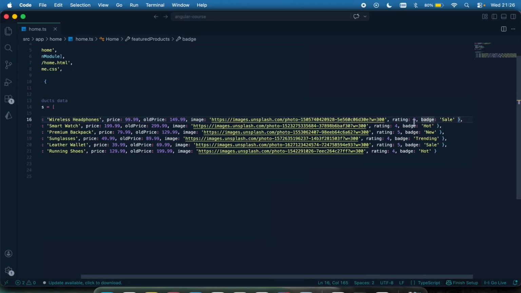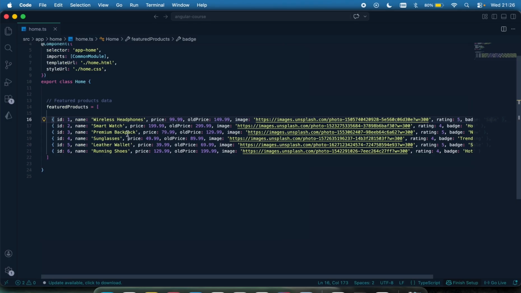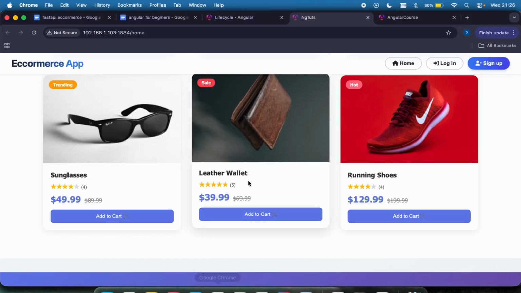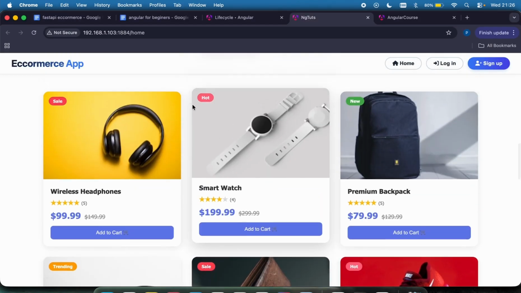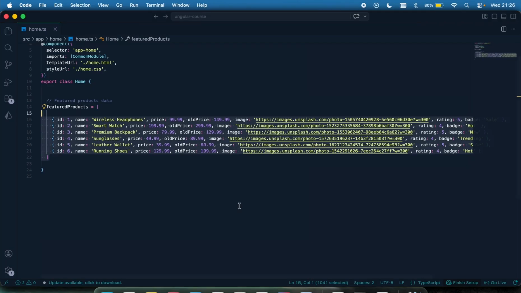Then we have the badge, if it is currently selling, if it is hot, if it is trending. So on a normal e-commerce platform, this is how we'll be getting our data from our backend API. Our data will be coming in this format, and our job is to get hold of the data and display it right here in the front end, as we can see. So let me just have this dummy data here to represent our API data.